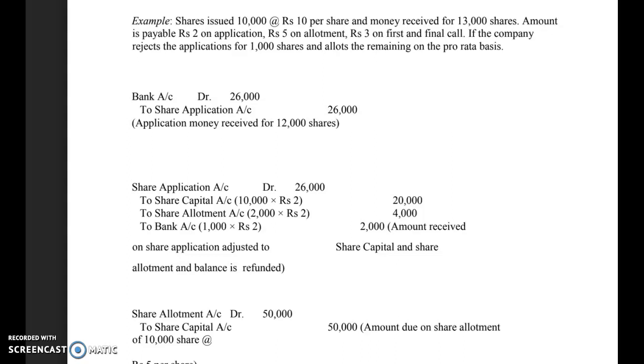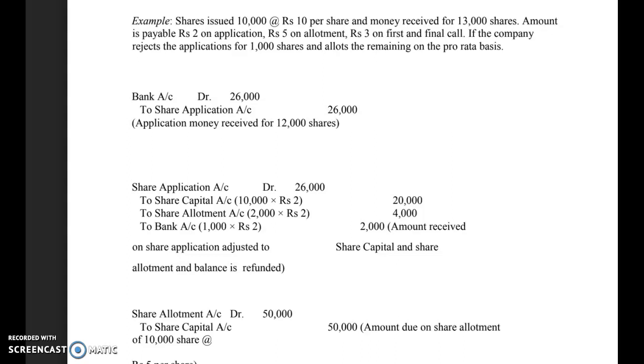As in the previous stages, on application rupees 2 per share, on allotment rupees 5 per share, rupees 3 on first and final call. If the company rejects the applications for 1,000 shares and allots the remaining on a pro rata basis, what would be the journal entries? Here, very simple, the company has outrightly rejected the 1,000 shares. So no allotment is made to them, so their application money will be refunded. What would be the journal entries?